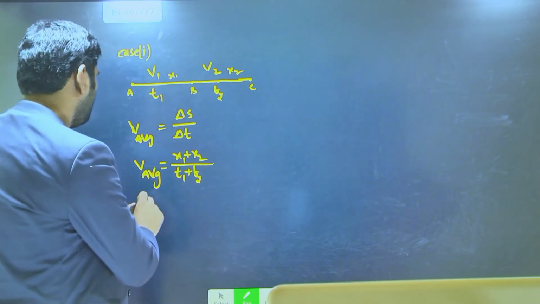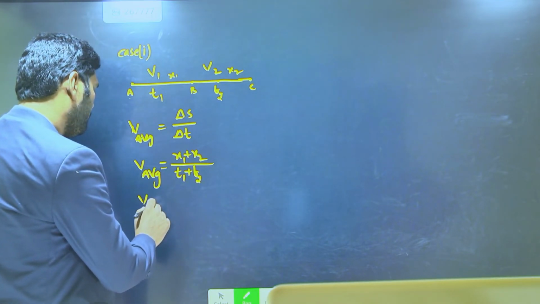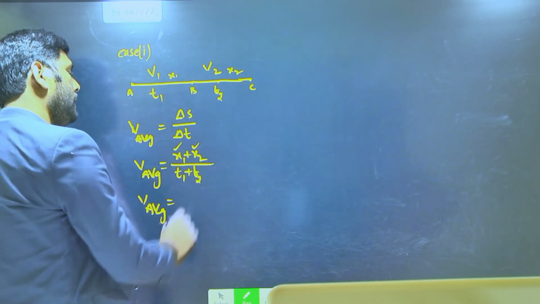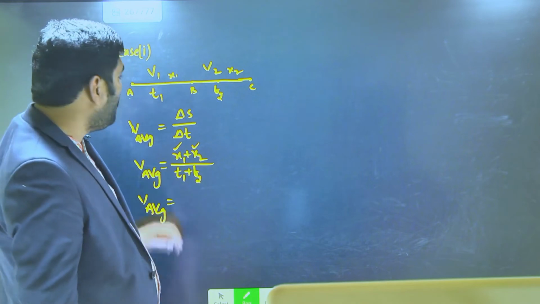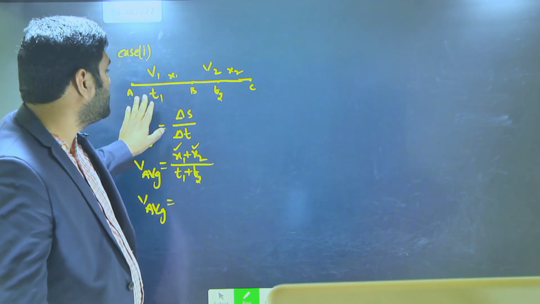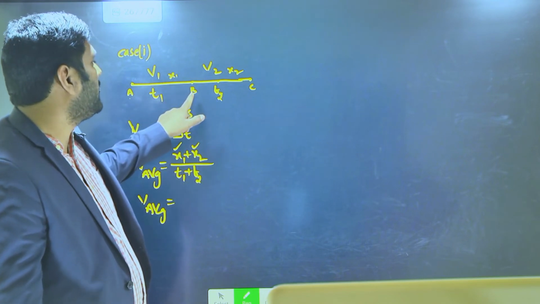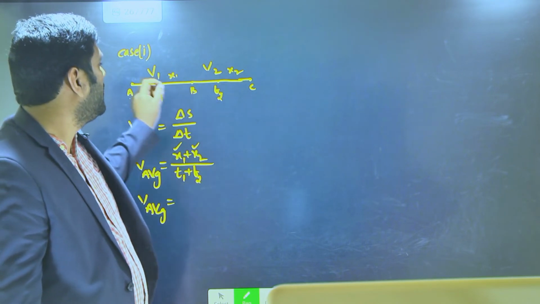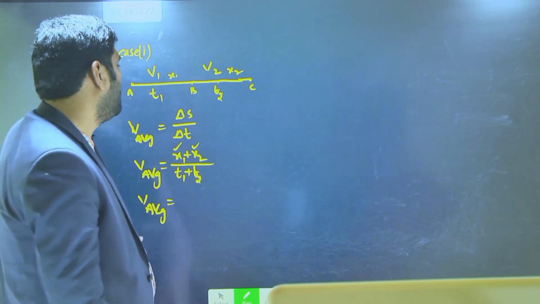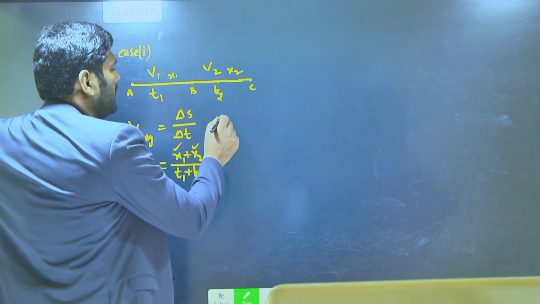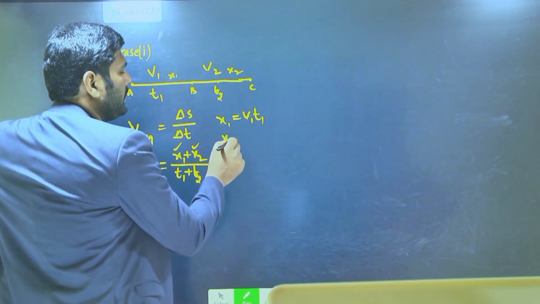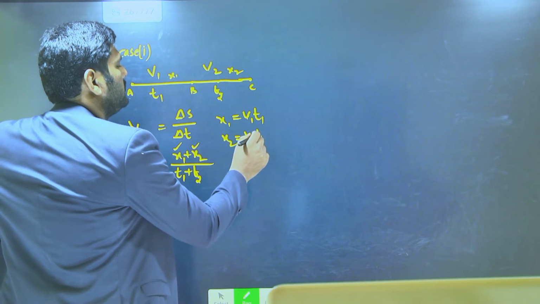But we don't know the x1 and x2 values. We only know the time taken for A to B, the time taken for B to C, and the speeds. By using those hints, you can write the distance x1 as v1 t1 and x2 as v2 t2.